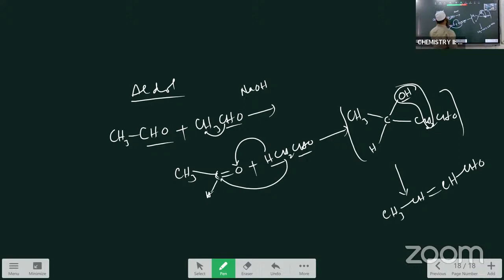So aldehydes with alpha hydrogen undergo condensation in the presence of the base that gives the syrupy liquid called aldol. It loses water molecule and forms the unsaturated aldehyde. This reaction is called the aldol condensation reaction. If two same aldehydes we are taking, अगर दो भी same type of aldehydes ले रहे हैं तो इसको बोलते हैं simple aldol condensation, simple aldol condensation. Two same aldehydes we are taking, that is simple aldol condensation.